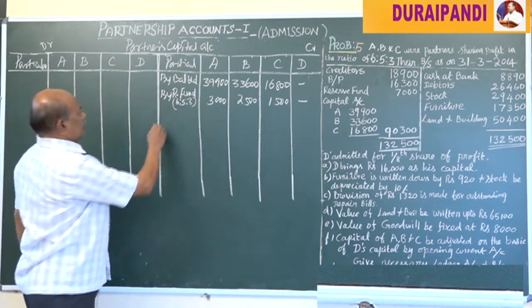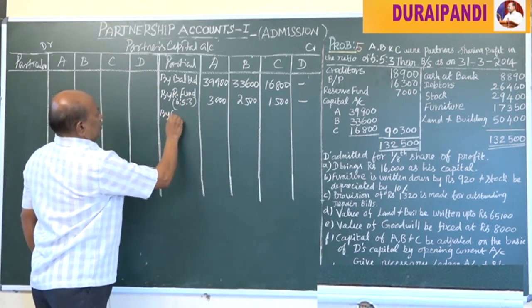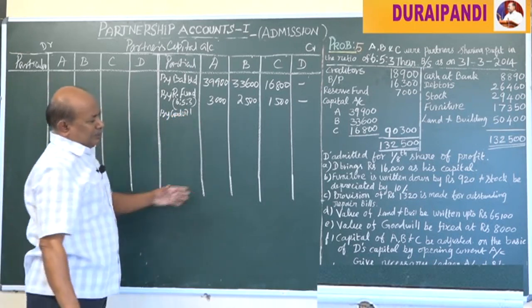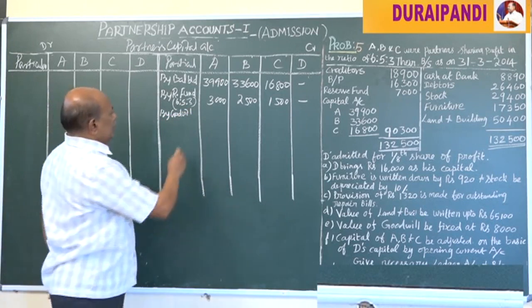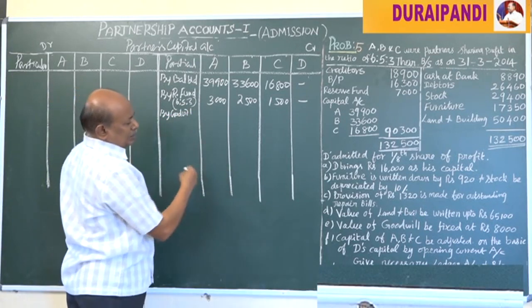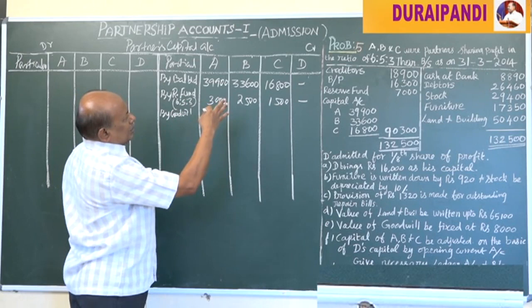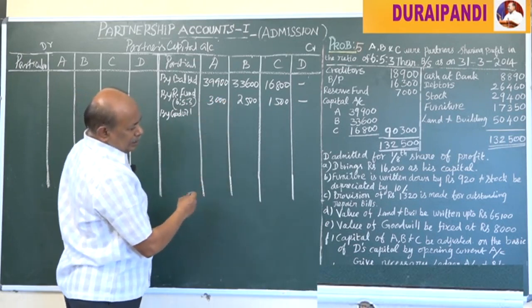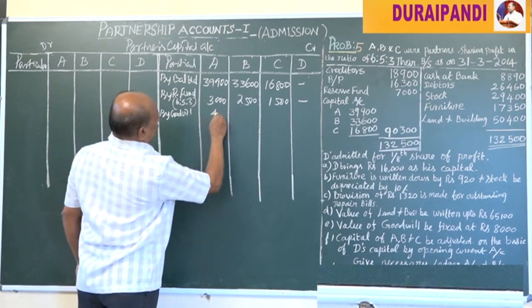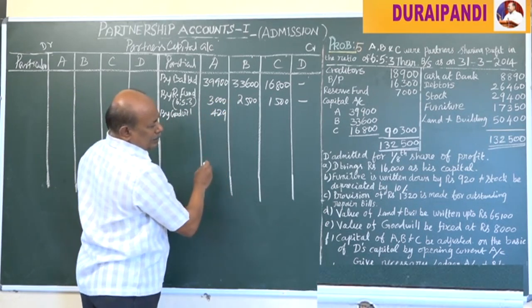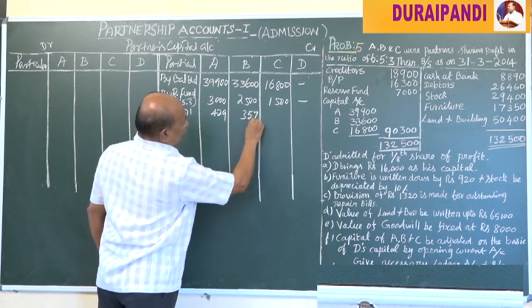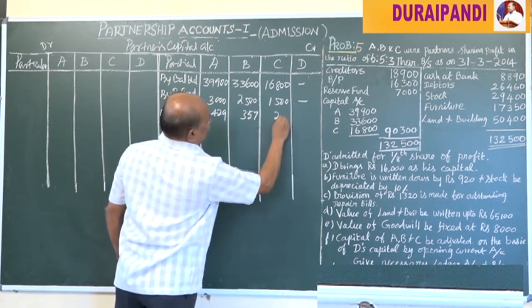Next we have to transfer goodwill. The value of D's goodwill, that is 1,000, is shared by the existing partners, that is the old partners, in their old ratio, that is 429, then 357 and 214.